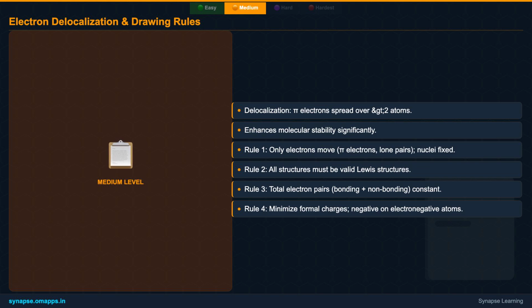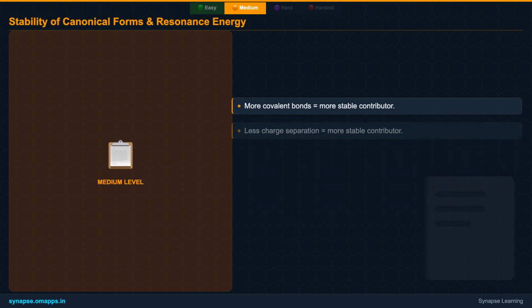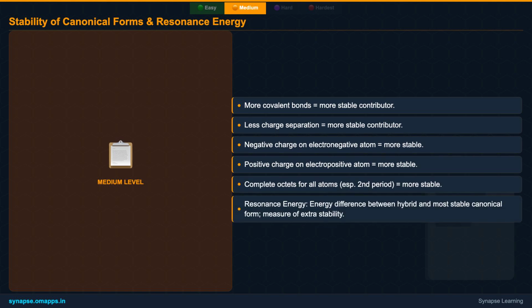This spreading out of electron density makes the molecule more stable, much like spreading out a heavy load makes it easier to carry. We follow strict rules when drawing resonance structures: only electrons move, not atoms, and each structure must be a valid Lewis structure. Also, the overall number of electron pairs must remain constant. Not all resonance structures are created equal.